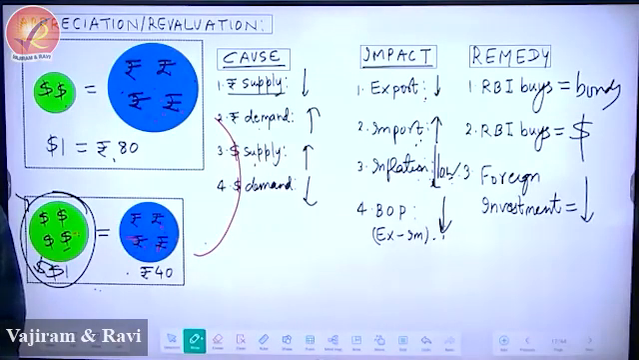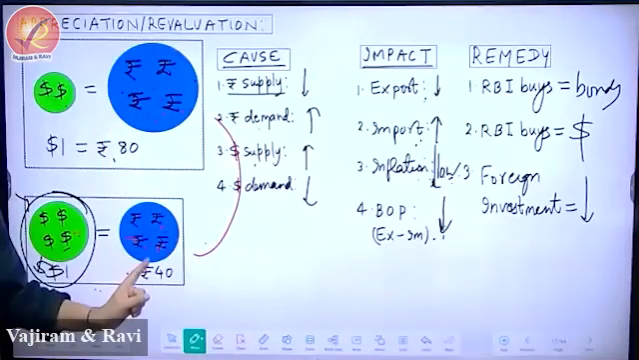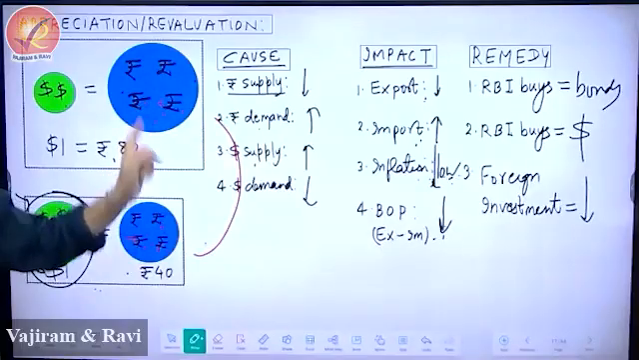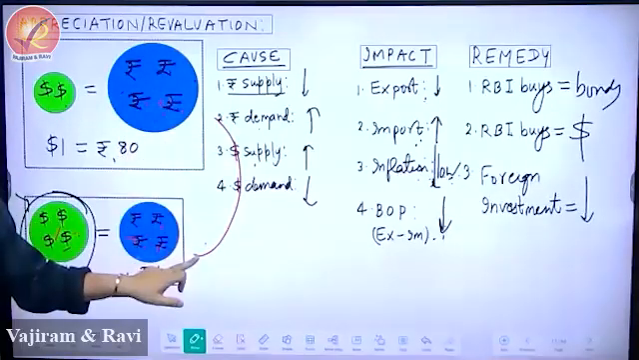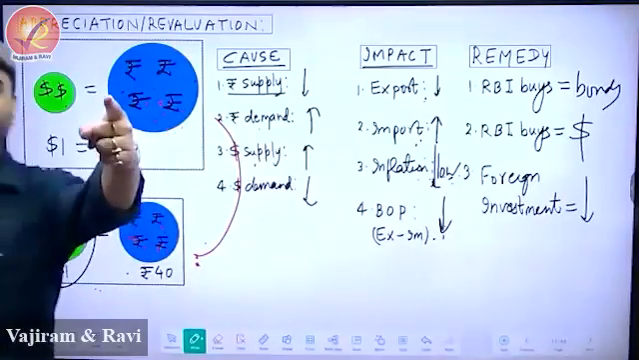What will you do? Which circle is bigger, this or this? First or second? First is bigger or second is bigger? First is bigger. And what are we trying to do? From here we have reached here. This appreciation has already happened, but we want to reverse. So what are we going to do?